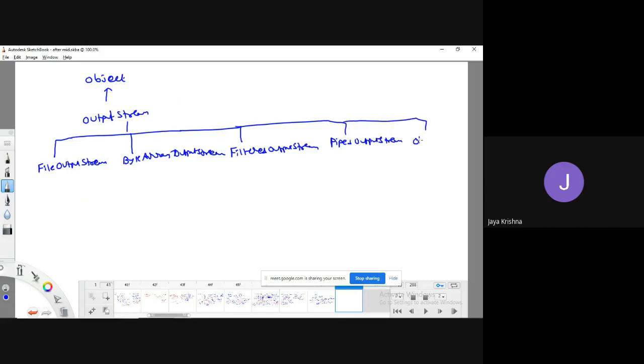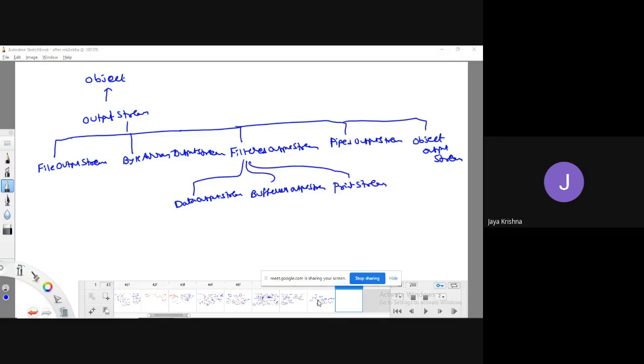Another one is object output stream. Again, this filtered output stream is again classified as data output stream, buffered output stream, another as print stream.